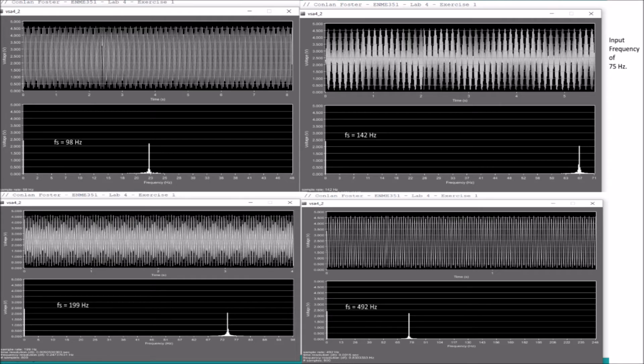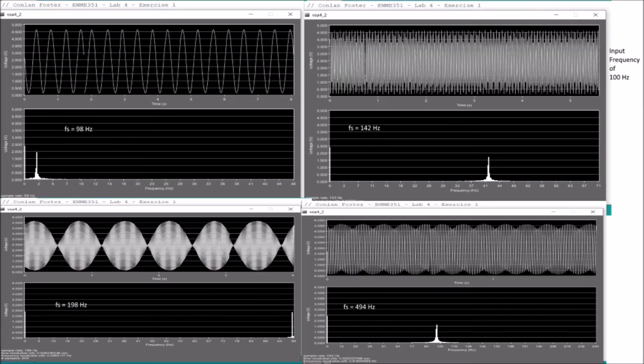First, we have an input signal of 75 Hz. We can see aliasing occur in the top two plots because the Nyquist criterion is not satisfied. The bottom two plots demonstrate our expected amplitude spectra peaks at 0 and the input frequency. When the input signal is 100 Hz, the same situation applies.